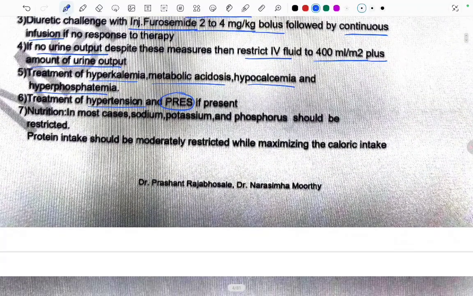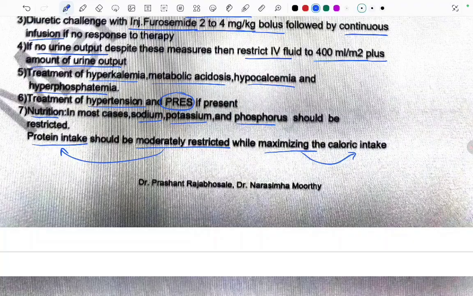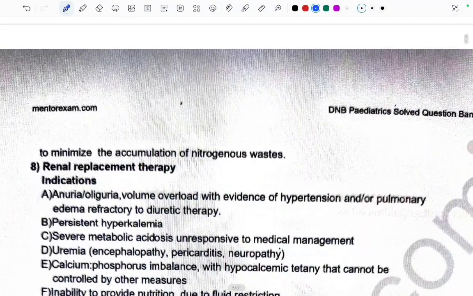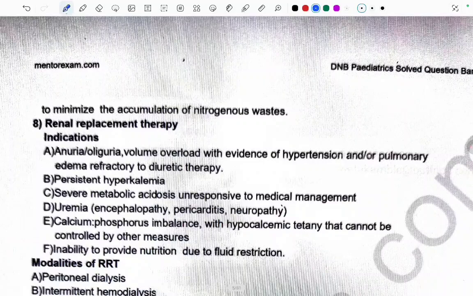Nutrition. In most cases, sodium, potassium, and phosphorus should be restricted. In case of AKI, we have to restrict the sodium, potassium, and phosphorus. Okay. And protein intake should be moderately restricted while maximizing the calorie intake. We should moderately restrict what? Protein intake. And we should maximize the calorie intake. Okay. To minimize the accumulation of nitrogenous waste. Right. Because protein intake causes nitrogenous waste.